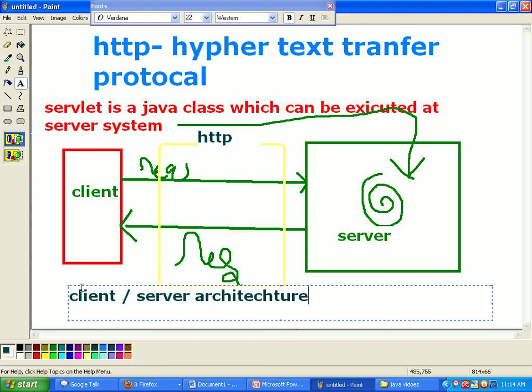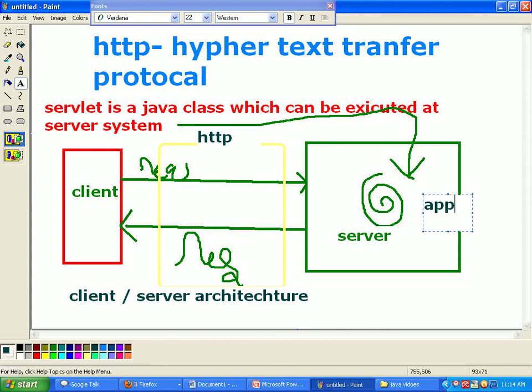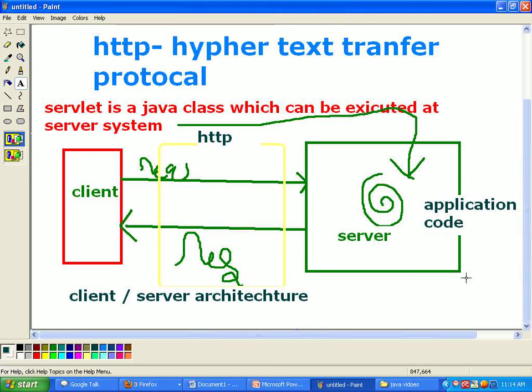Client server architecture, where heavy security is applicable for our code. Why? Because our application code will be located at the server side. Don't forget it. Why? Because for providing security for our business logic, that code must not be available to the client.